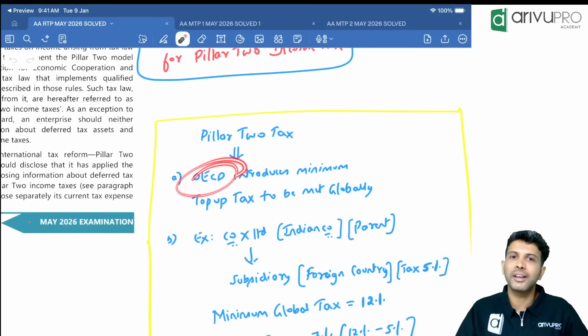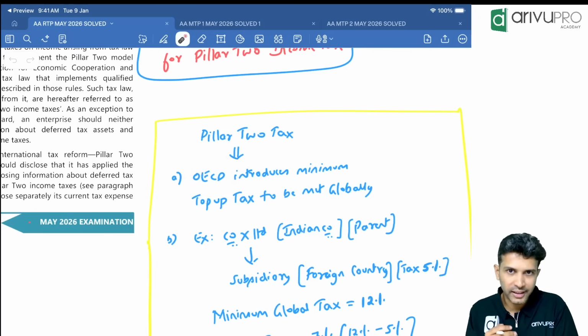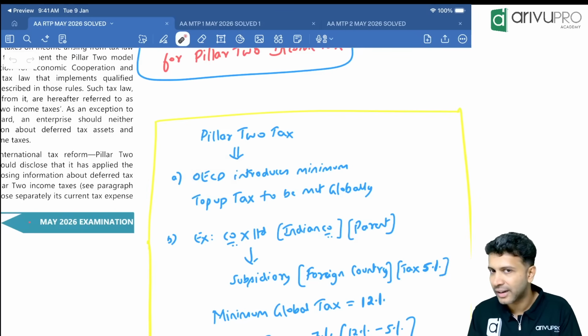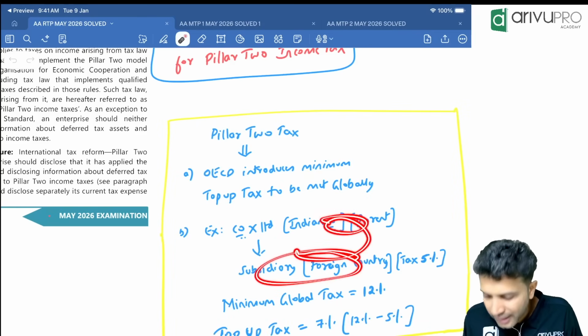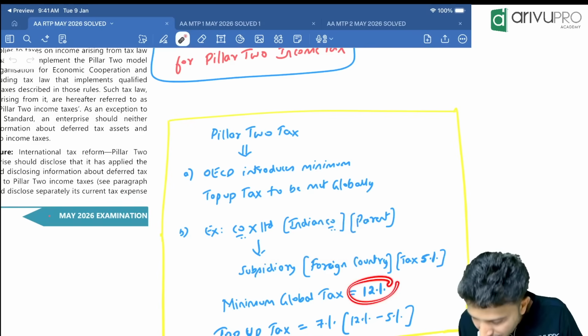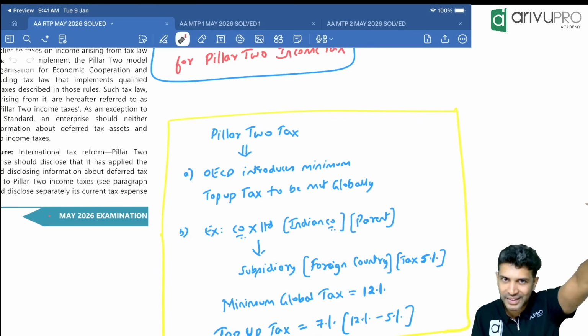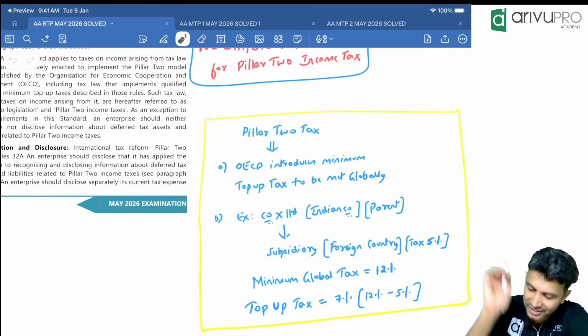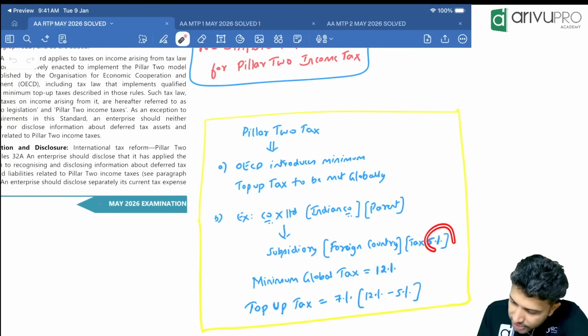Hence this OECD community globally formed and said, no, this is unfair. Many companies are taking advantage of this. Hence they said, though you are in a foreign country, if you have a parent and are routing transactions, you have to pay minimum tax at what rate? 12%. This is an assumed rate. This will vary; you might study it in your CA Final tax. Let's say the minimum global tax is 12%, assumed rate. Both this and this are assumed rates.